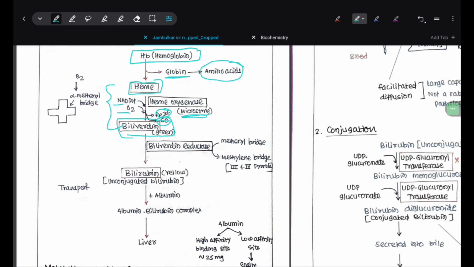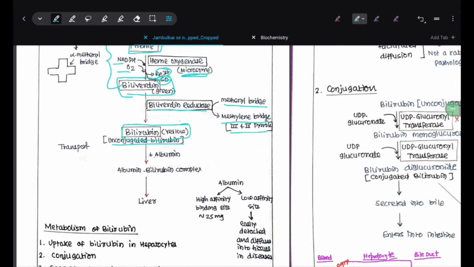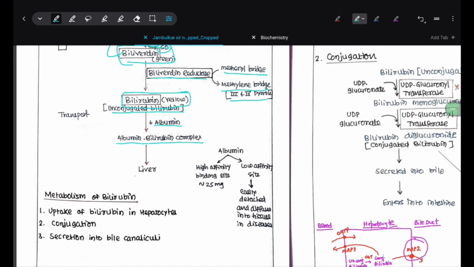Next step, biliverdin reductase converts the methenyl bridge to methylene bridge between the third and fourth pyrrole ring and converts it to the compound bilirubin, which is the yellow colored compound. This is unconjugated bilirubin. Albumin attaches to this unconjugated bilirubin and an albumin bilirubin complex is formed, and this albumin bilirubin complex goes to the liver.